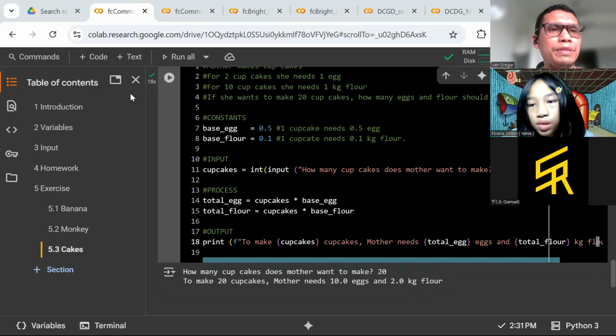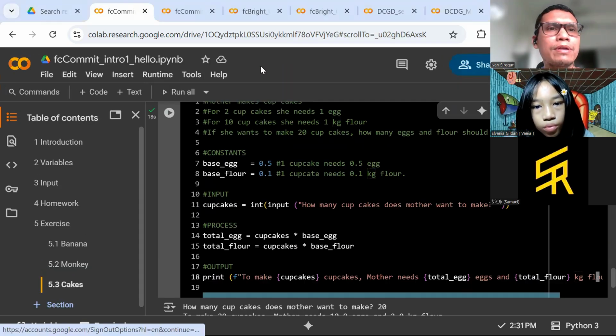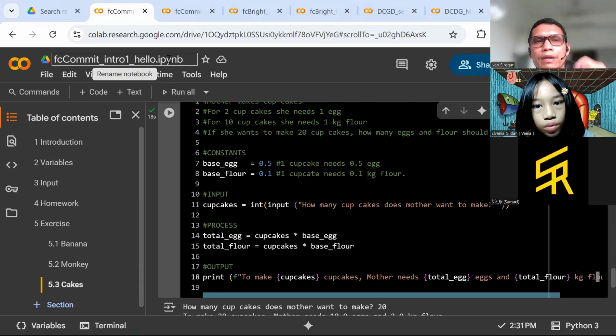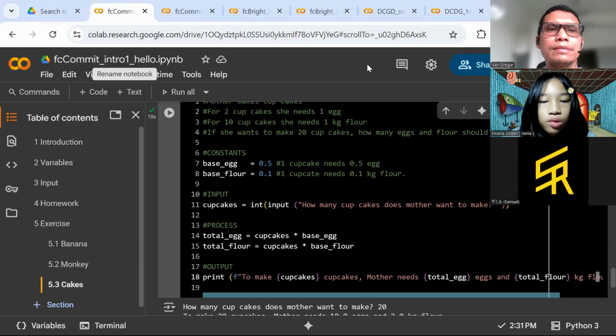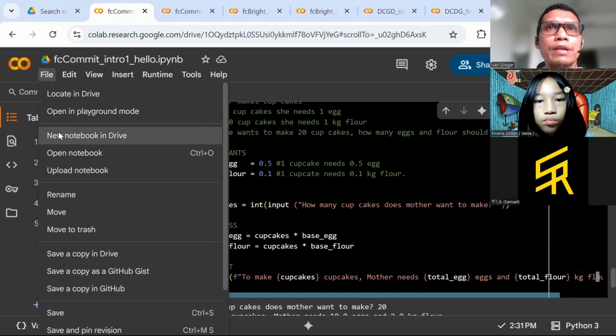Okay, so we are done with the first file, the one with the title intro, hello. So let's continue to the second file. Go to File, New notebook in Drive.